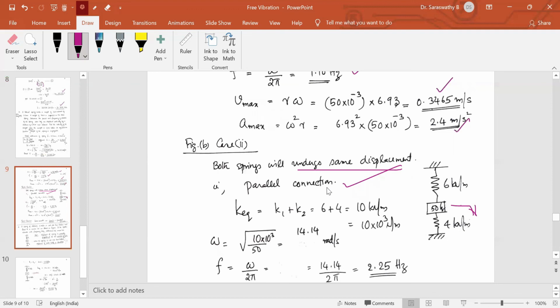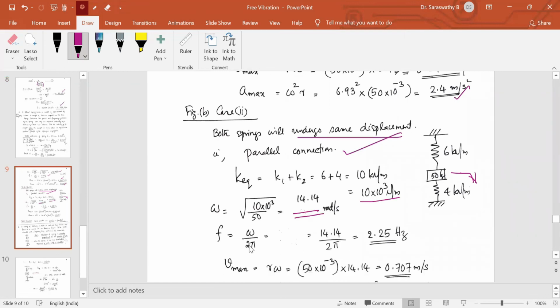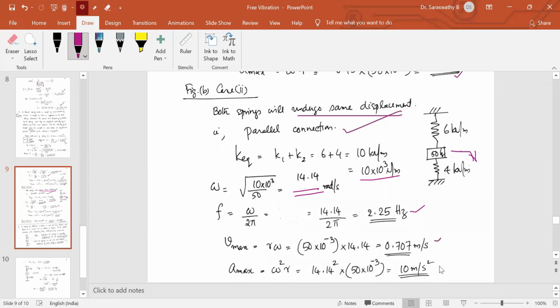It is not directly mentioned in the question, but we have to understand that this is a parallel connection. So K equivalent will be equal to K1 plus K2, 6 plus 4, 10 kilonewton per meter, converted into Newton per meter. This is a very, very important unit conversion. Omega is equal to root of K by M, so we'll get the answer as 14.14 radians per second. And the frequency is omega by 2 pi, we'll get 2.25 hertz. Here, the maximum velocity is r omega, amplitude is 50 times 10 raised to minus 3. You'll get the maximum velocity, and similarly the maximum acceleration.